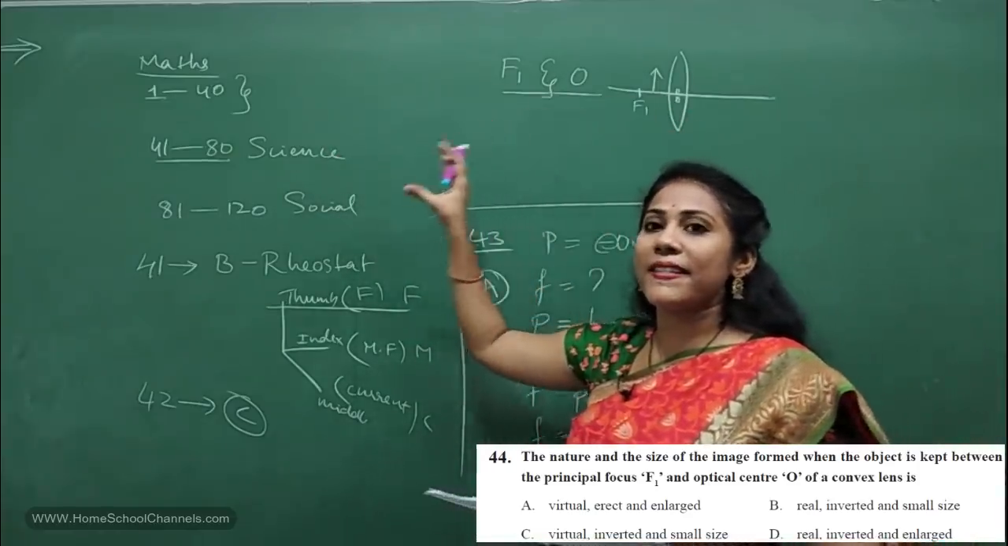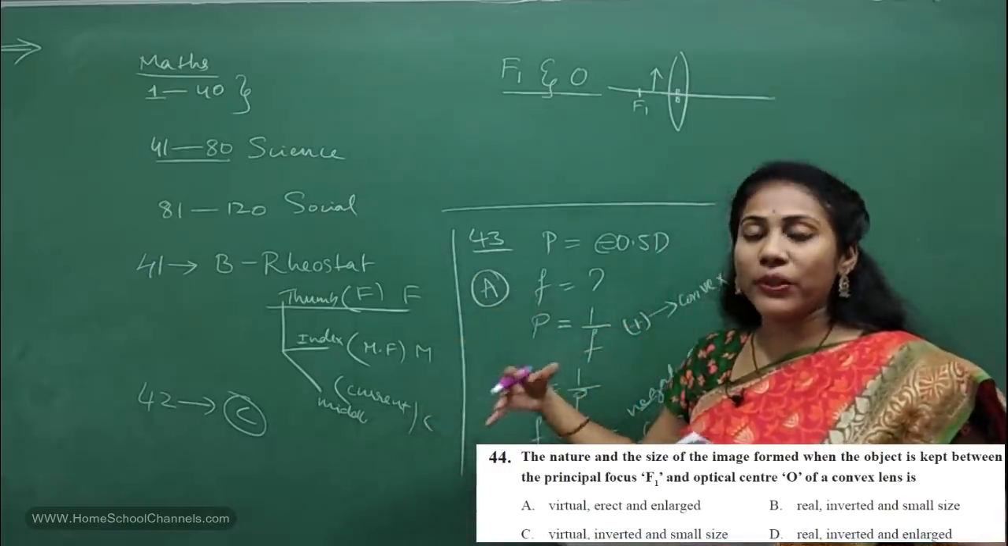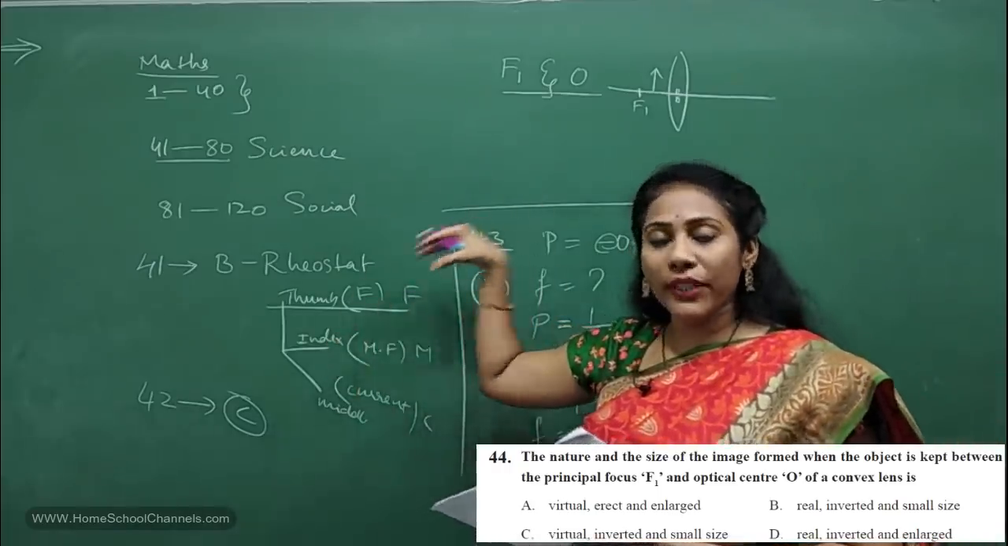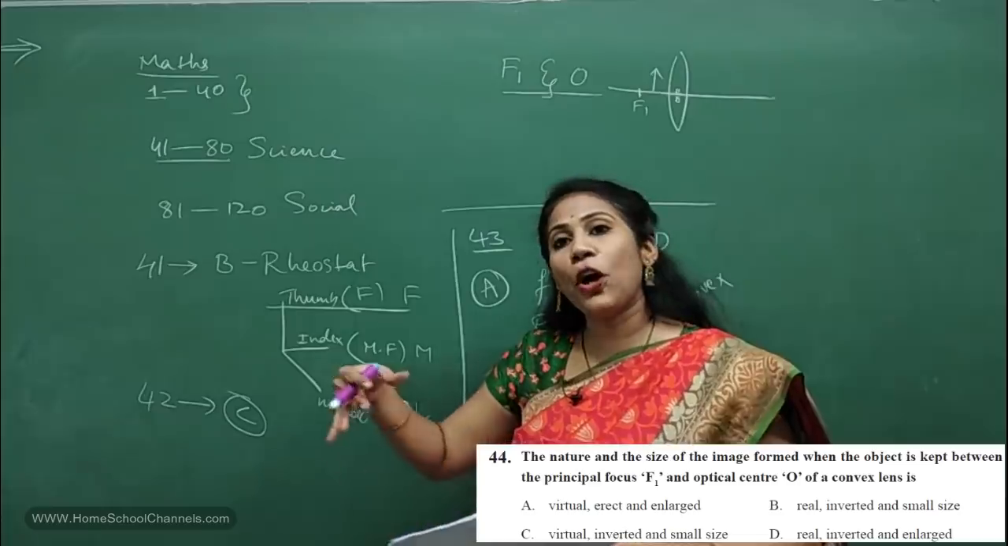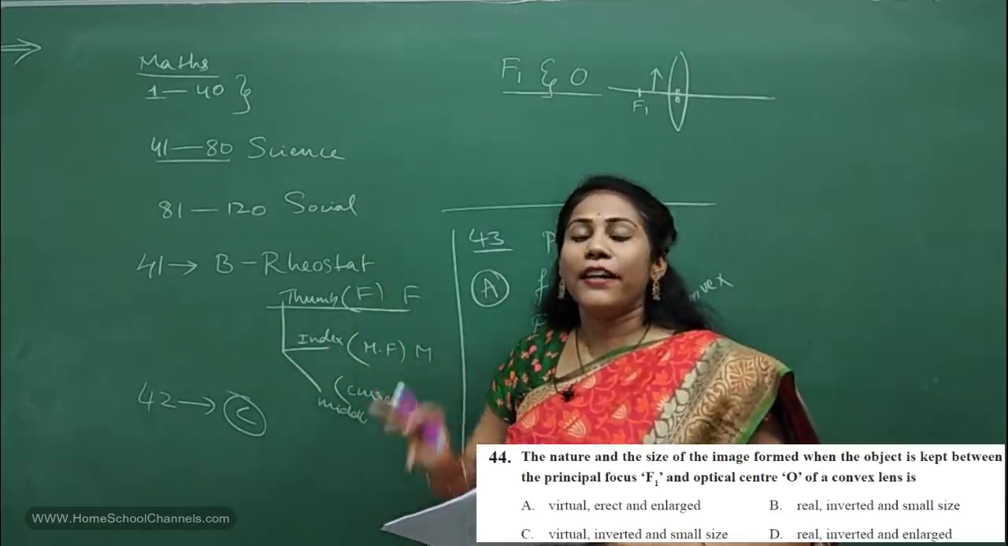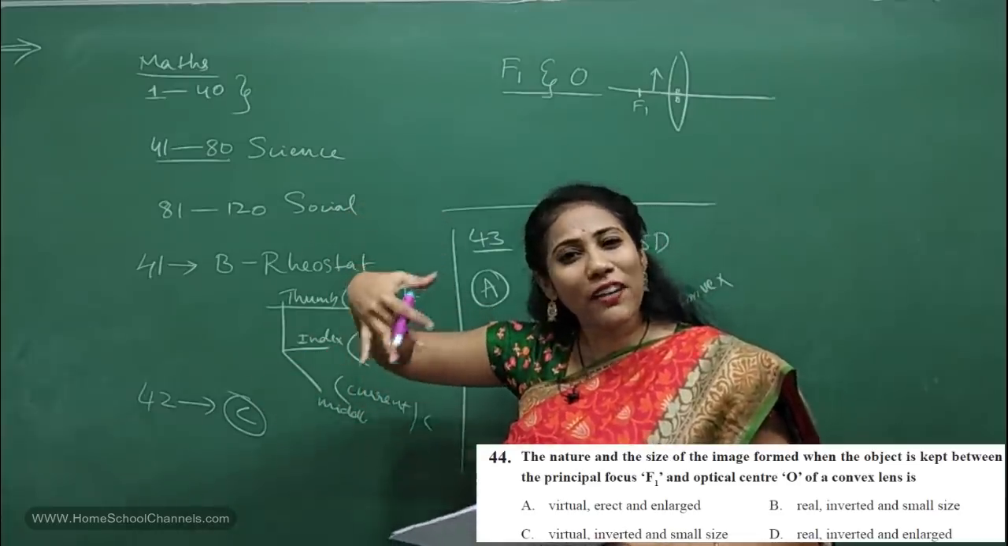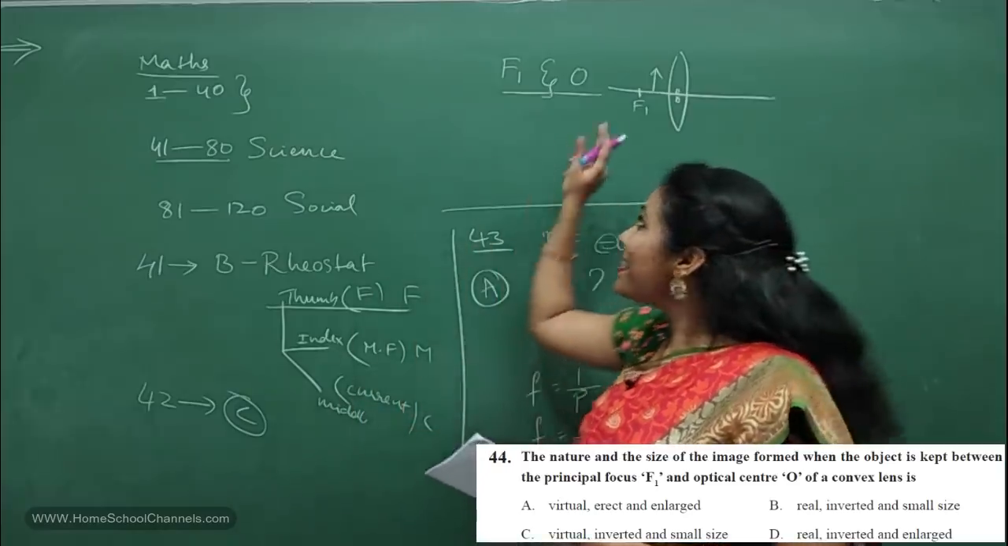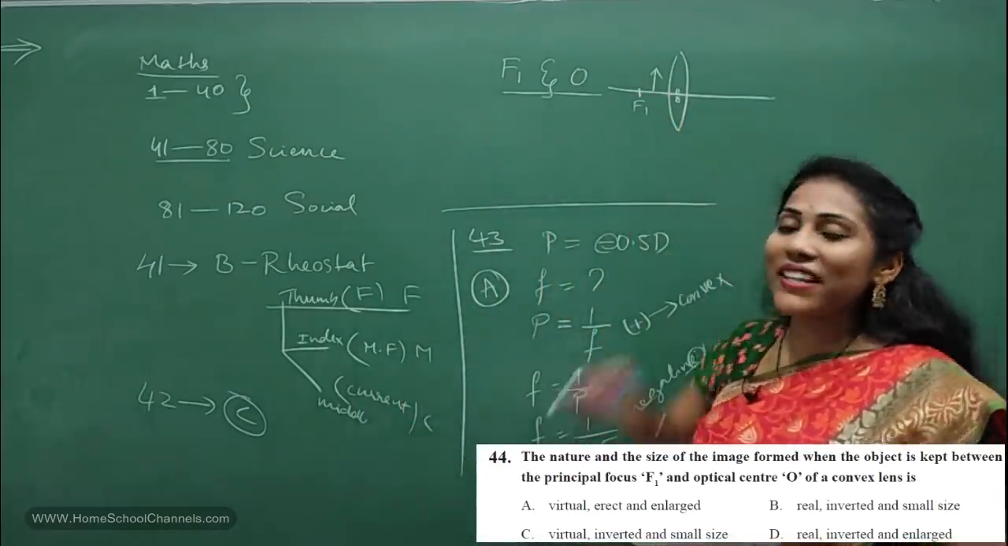If the object is near to it, I mean beyond 2f1, what is the image? If the object is at f1, what is the image? Like that you have 6 cases, isn't it? And this is our last case. Do you remember? This is our last case.